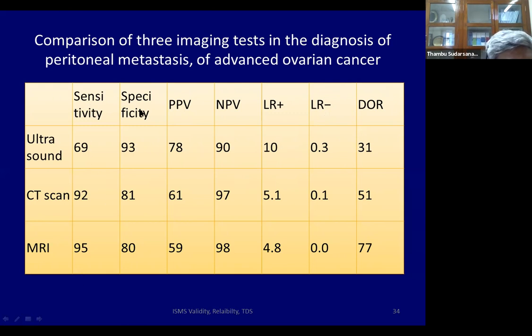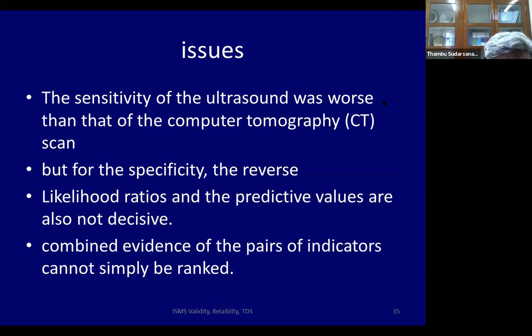First, let's look at sensitivity and specificity. You see, ultrasound has a sensitivity of 69%. A sensitivity of 100% will be very good. But specificity is very good, 93. So you're very happy. Oh, the specificity is good. But look at the CT scan. Sensitivity 92%, but the specificity is 81%. MRI also has high sensitivity, but lower specificity. Remember, I told you you need a test which is both sensitive and specific. This has a particular problem. The sensitivity of the ultrasound is worse than CT, but for specificity, it is reverse.